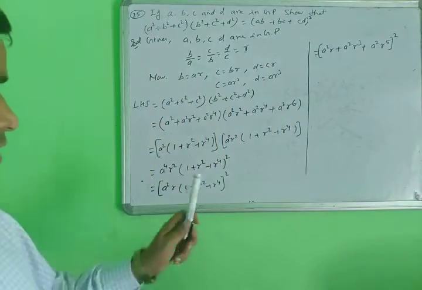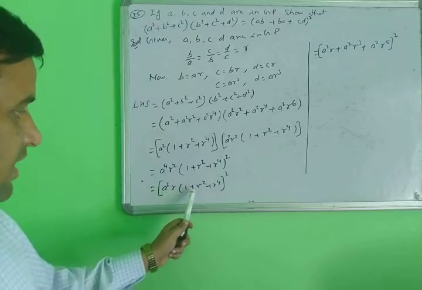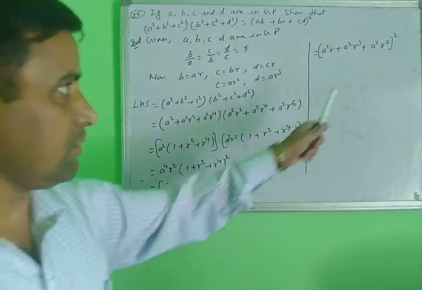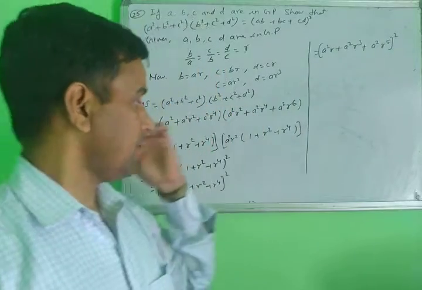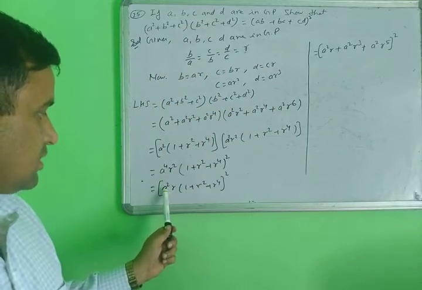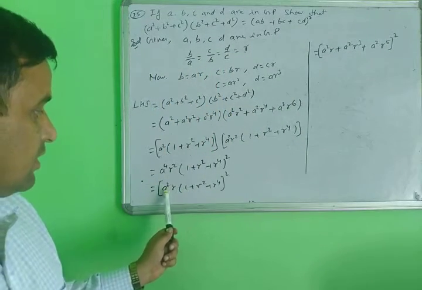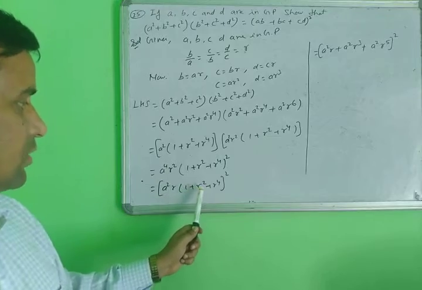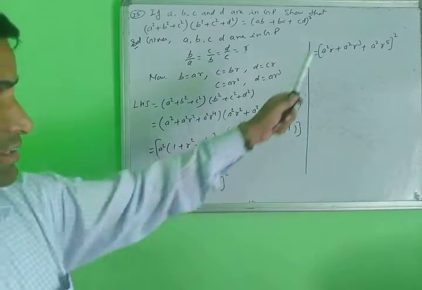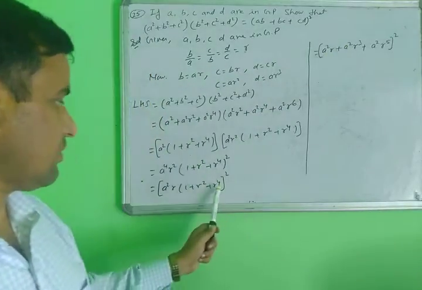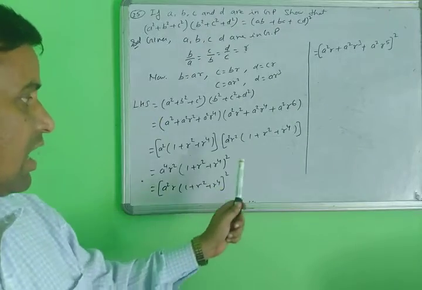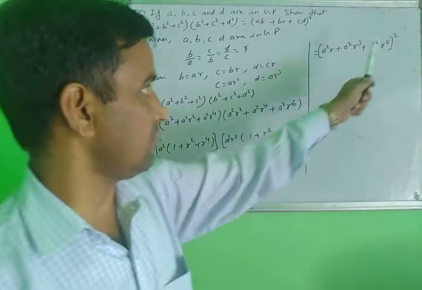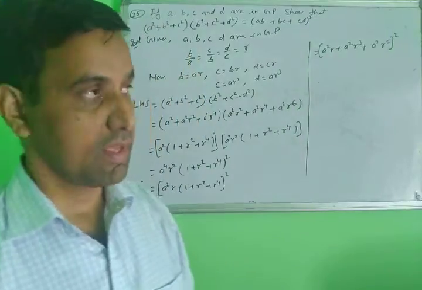Now look very carefully here. When you multiply inside, this square is not used here. You multiply inside: a squared r is the first term, a squared r cubed is the second term, and in the third term, a squared r to the 4 plus 1 is 5, so a squared r to the 5.